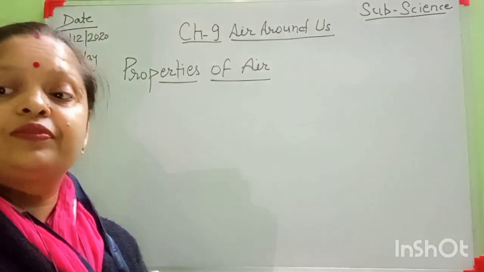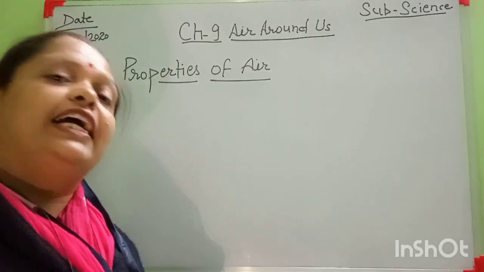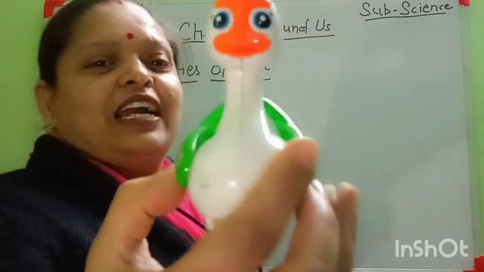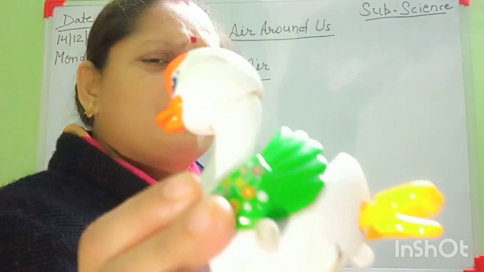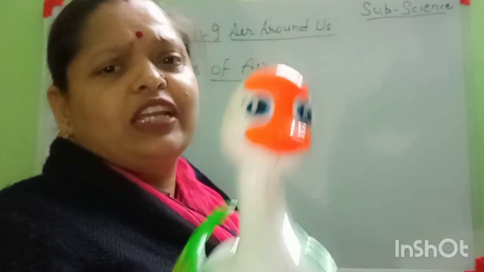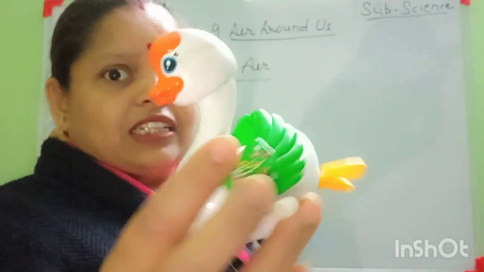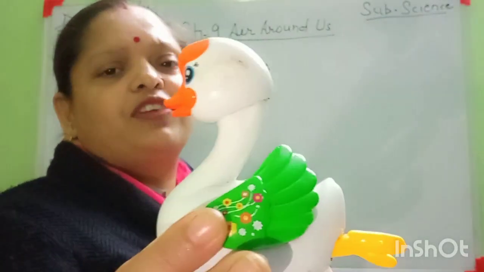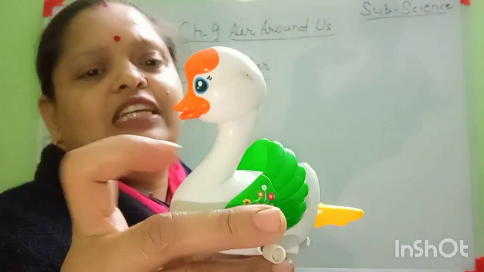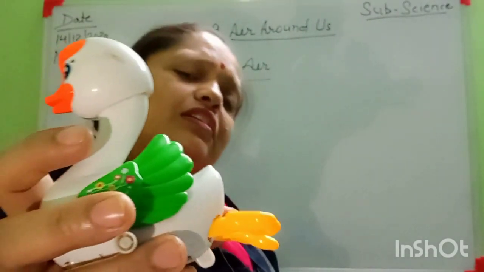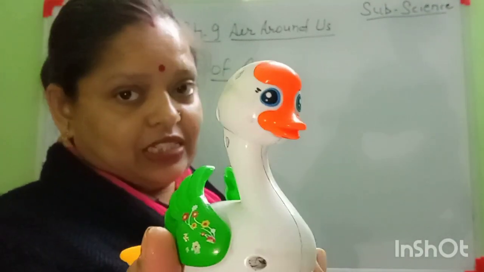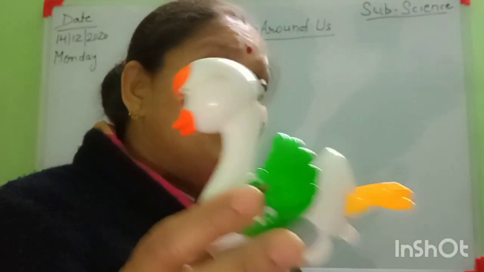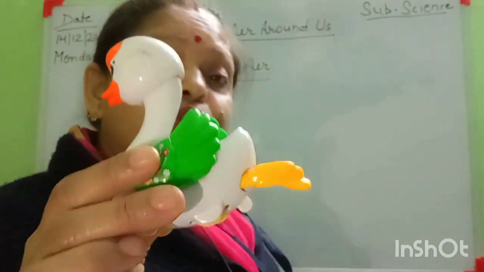Demerits. Yes or no? Suppose this time I am showing this type of toy. This is a very small toy and looks very good quality. It has different colors, here orange, here white, here green, here yellow. This toy is very good for below 2 years, but it is not good for above 2 years.